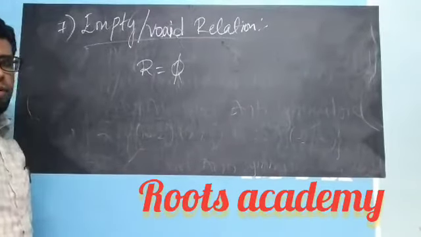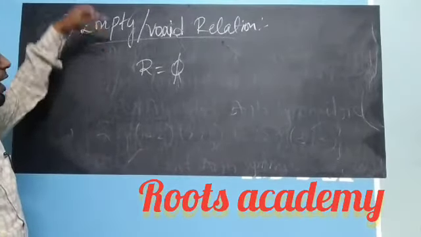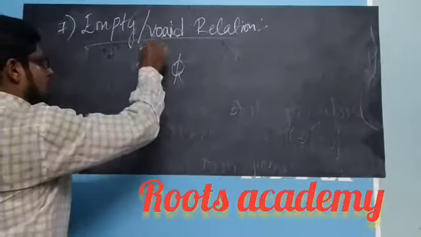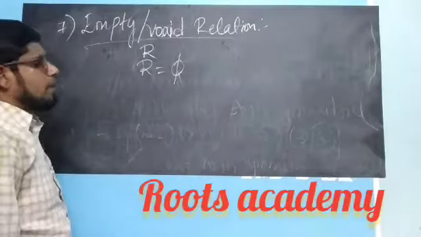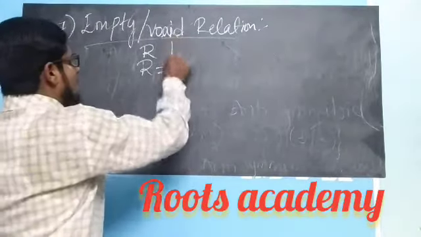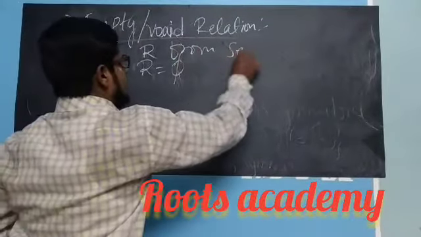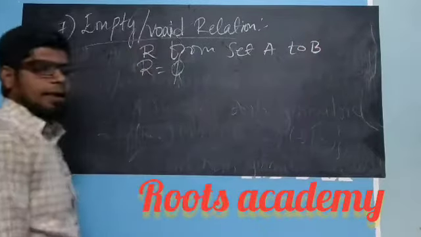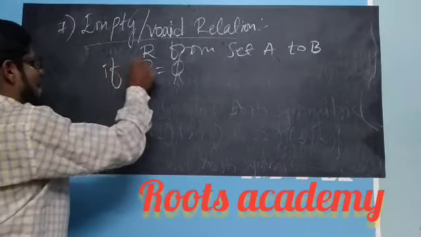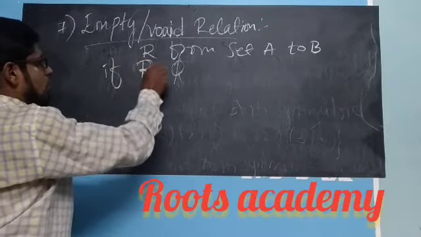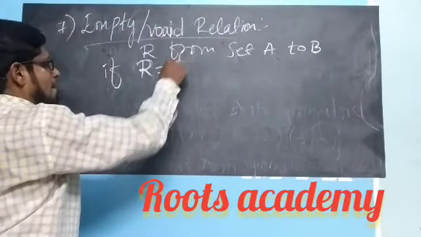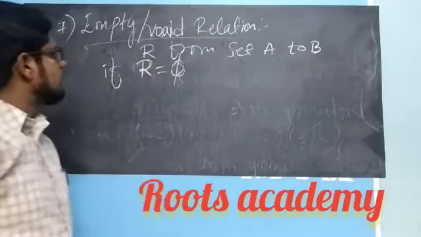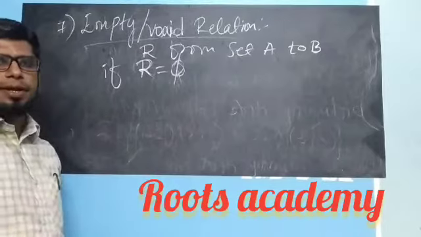So I will repeat the definition. The definition of empty relation is: a relation R is said to be an empty relation from set A to set B if R is equal to null. This is the basic definition of empty relation.